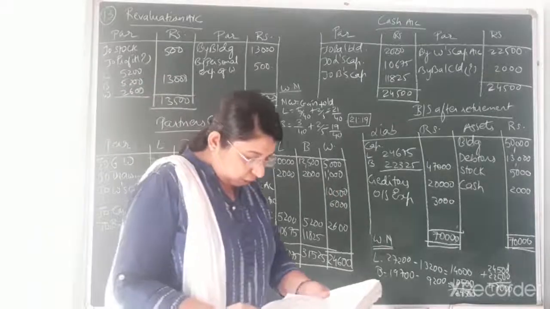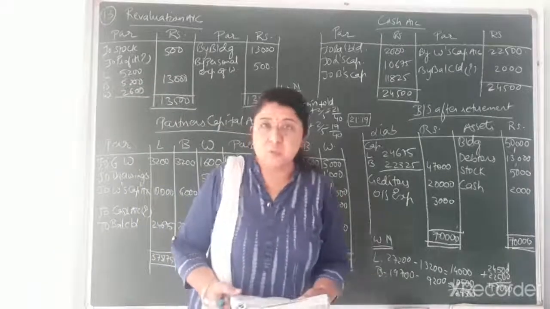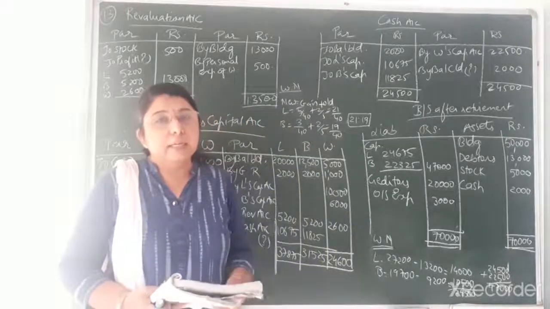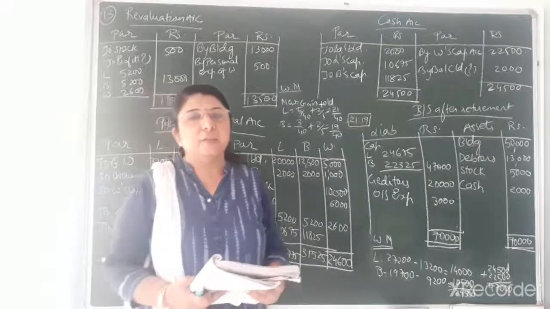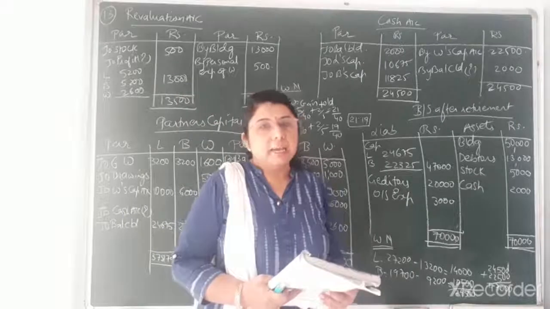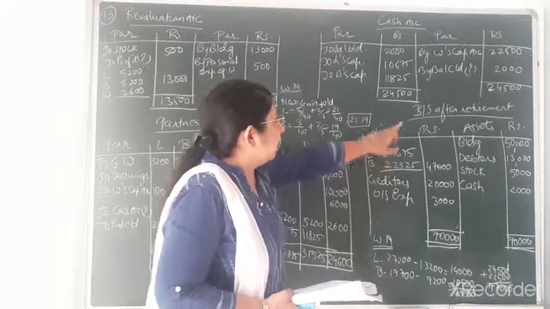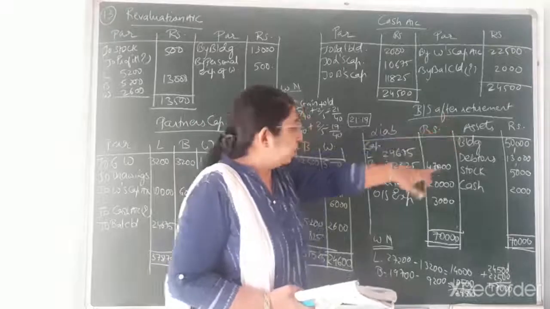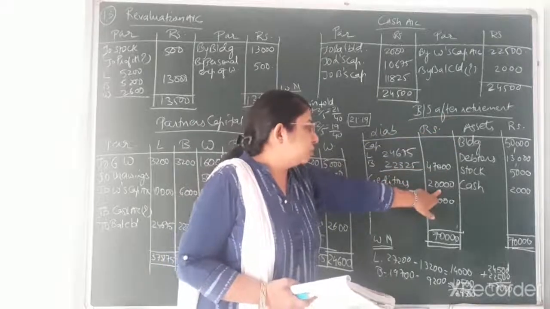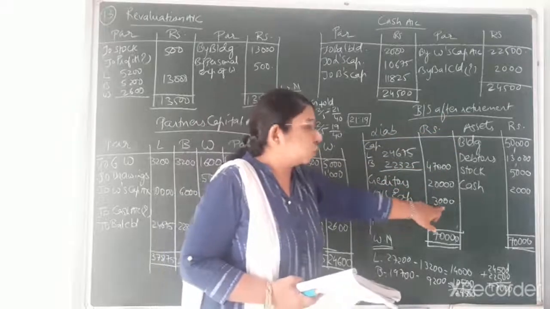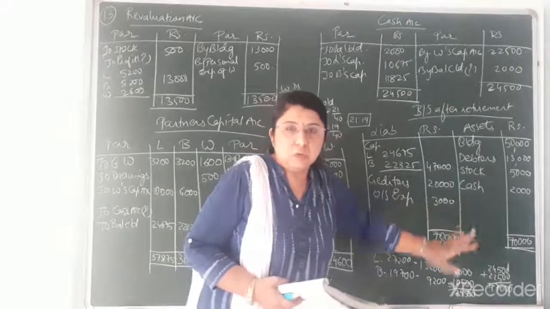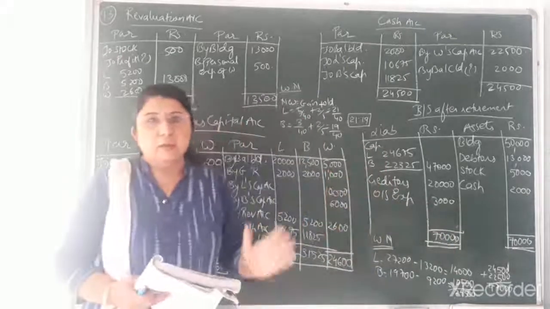Then afterwards creditors and outstanding expense, no adjustment is there. So as it is directly in the new balance sheet after retirement, we'll do the same entry as it is without any change. So you can see creditors on the new balance sheet after retirement, I have written creditors value as it is 20,000 and outstanding expense also as it is, that is rupees 3,000. So completed the liability side.